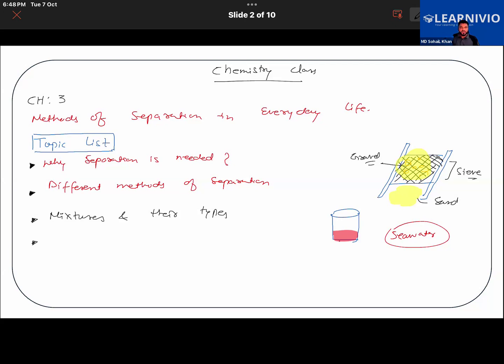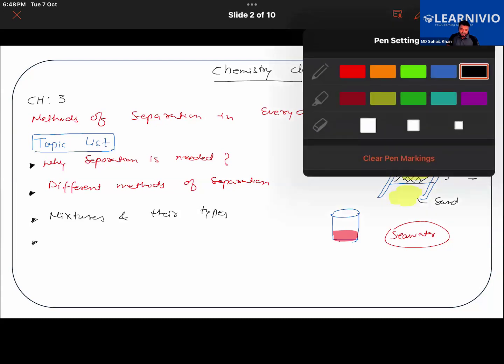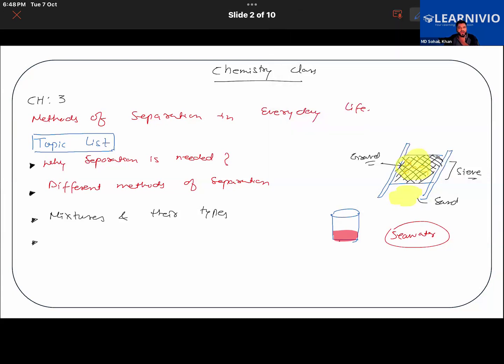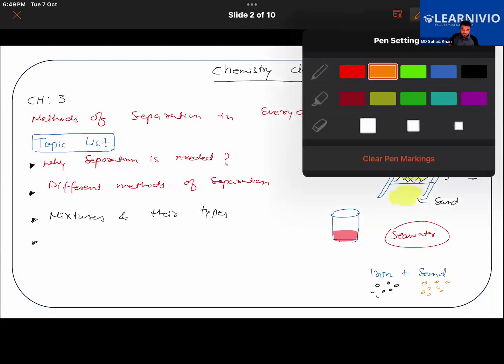Then suppose, for example, you have a mixture of iron and sand. Suppose there are very tiny pieces of iron, and then you are having sand particles also. We have mixed both of them together, like this.